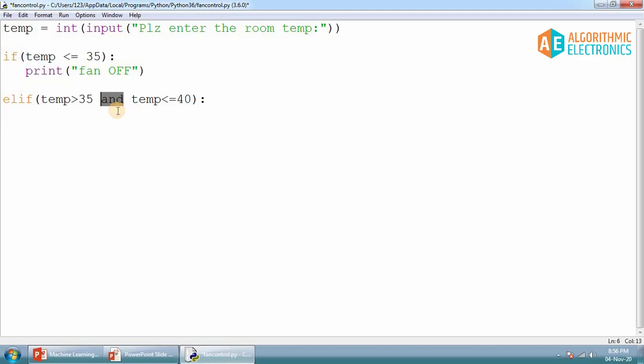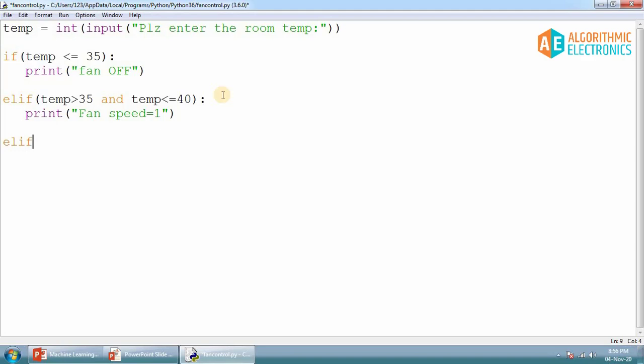This is logical AND. And here it will print fan speed equals to 1. Okay, so here you write the speed of fan equals to 1.